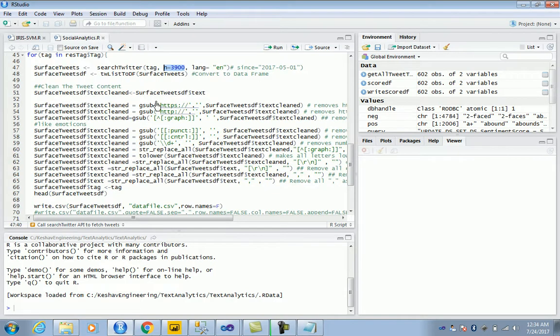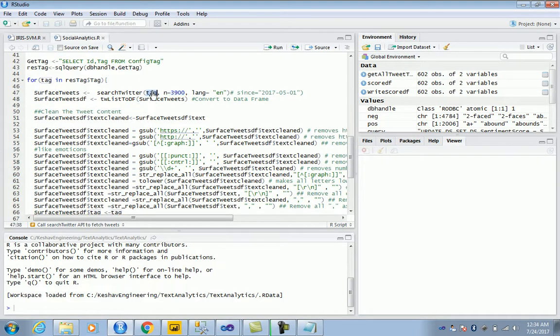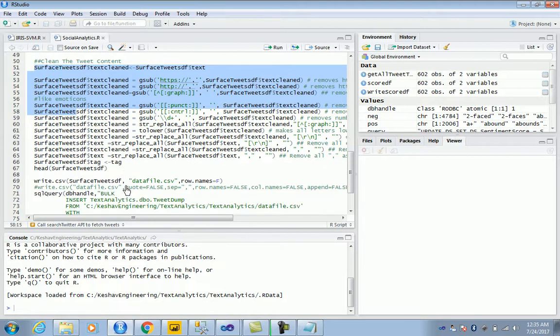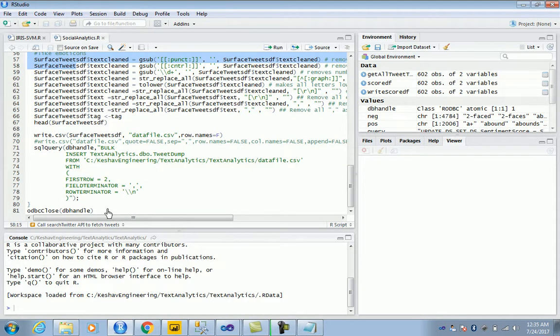So we are just doing that under 4,000, and then we are iterating on each of the tags, collecting the data. After the data collection is done, we form a data frame. Here we are converting the collected data into a data frame, and then we are cleaning the data, replacing the characters, and then writing that and uploading it into our tweet dump